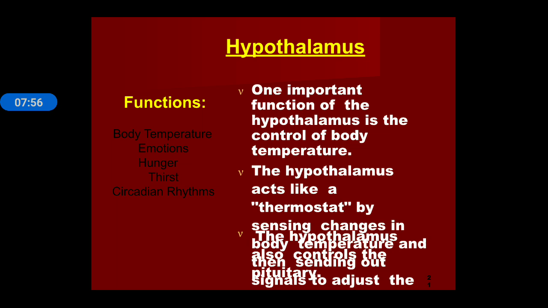You can see the function is given in the corner area. The function of hypothalamus is to maintain the body temperature. Some emotions are also controlled by this hypothalamus. Hunger, thirst, and circadian rhythms are also controlled by this hypothalamus part of a brain.